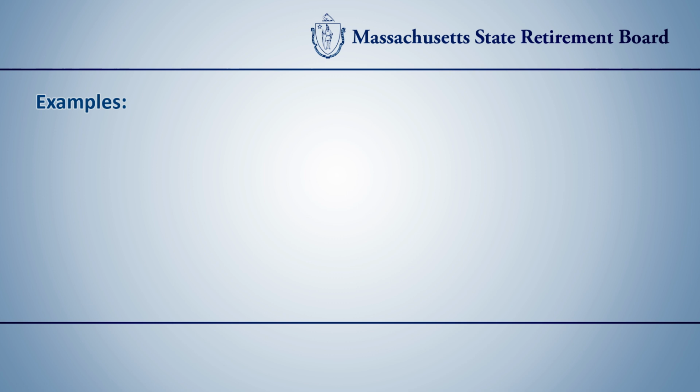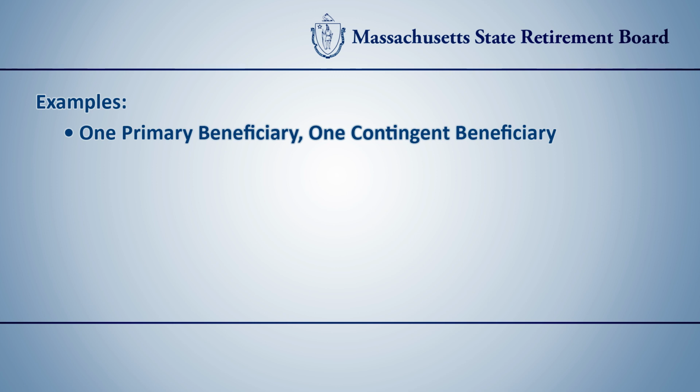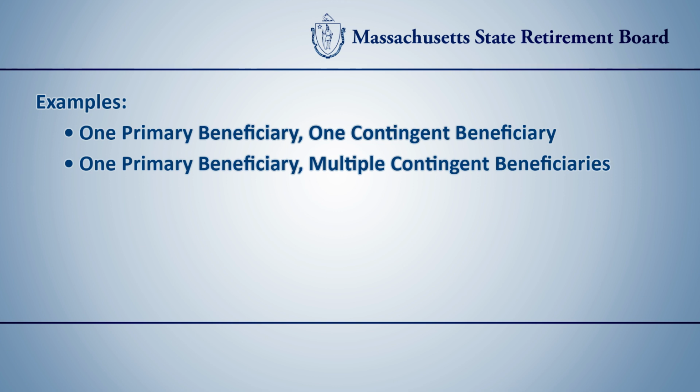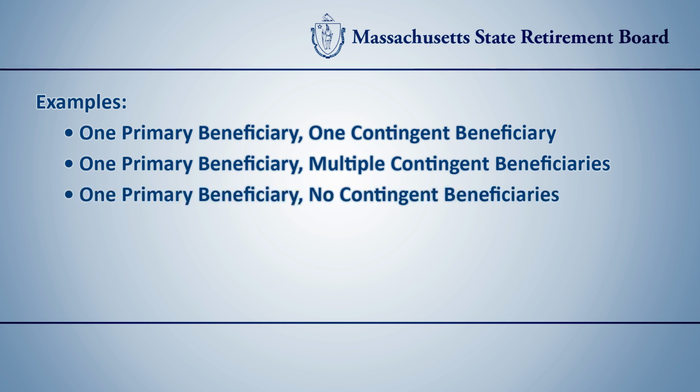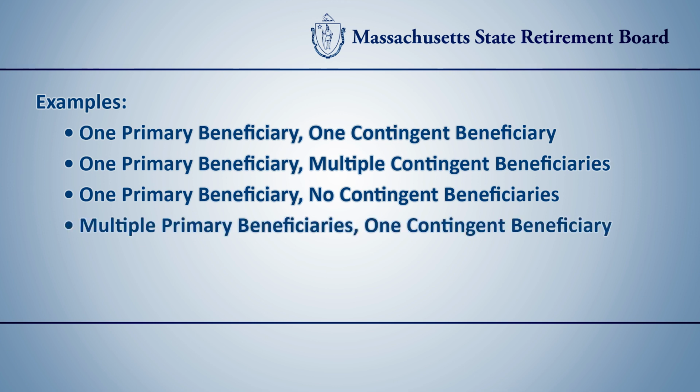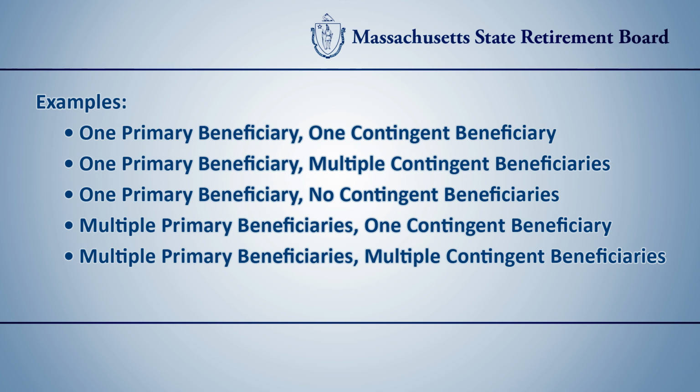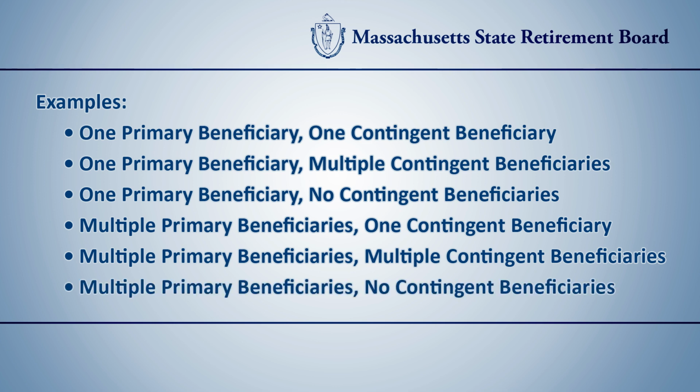Now, let's go through some examples. We will go through the following scenarios: one primary beneficiary, one contingent beneficiary. One primary beneficiary, multiple contingent beneficiaries. One primary beneficiary, no contingent beneficiaries. Multiple primary beneficiaries, one contingent beneficiary. Multiple primary beneficiaries, multiple contingent beneficiaries. Multiple primary beneficiaries, no contingent beneficiaries.